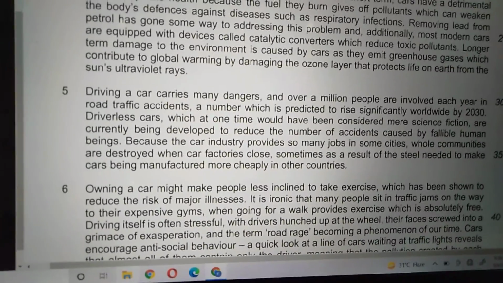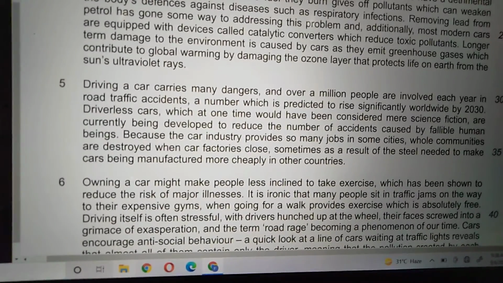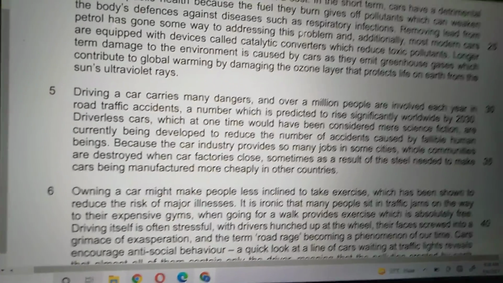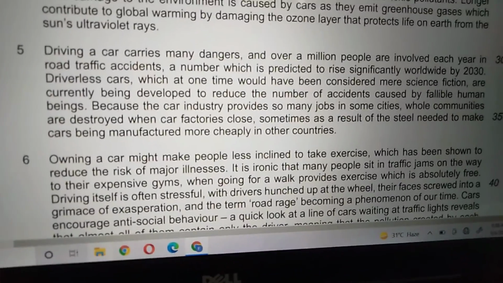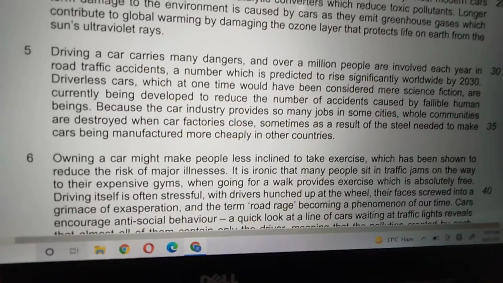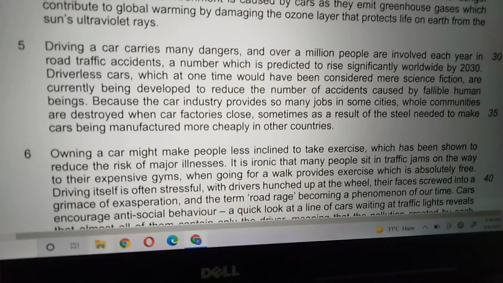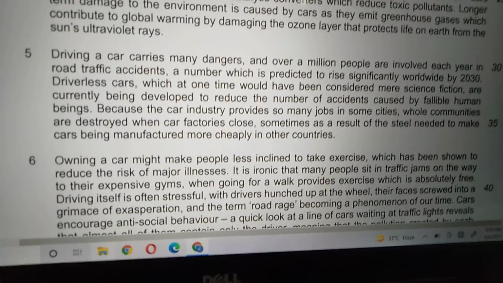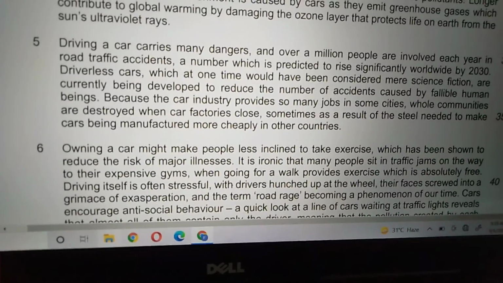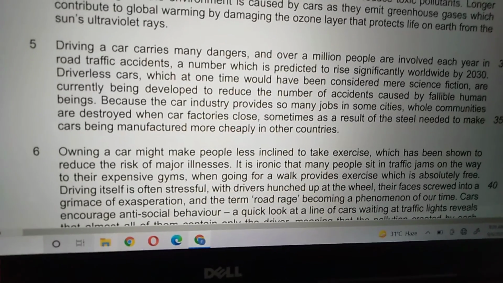Driverless cars, which at one time would have been considered mere science fiction, are currently being developed to reduce the number of accidents caused by fallible human beings. Now, what the scientists have done, previously it was a fantasy for us that the car would be running by itself, but now the driverless cars are being invented, which are run without the drivers. Clear? So why? Because in order to reduce the risk of accidents.